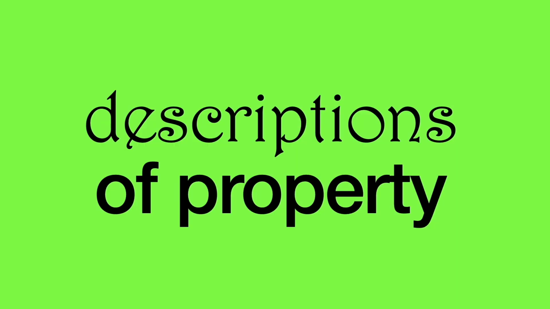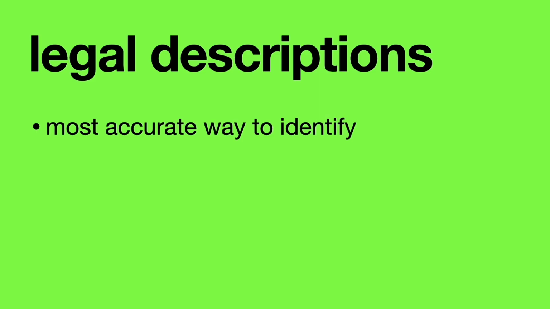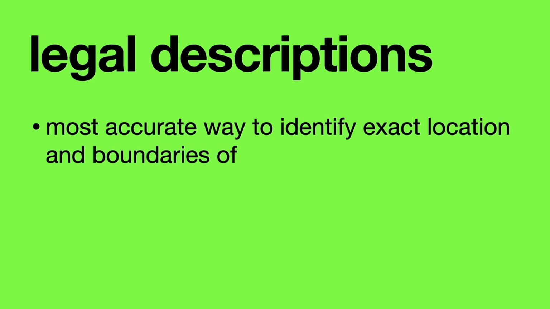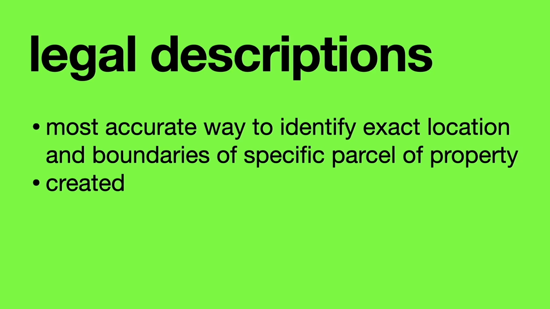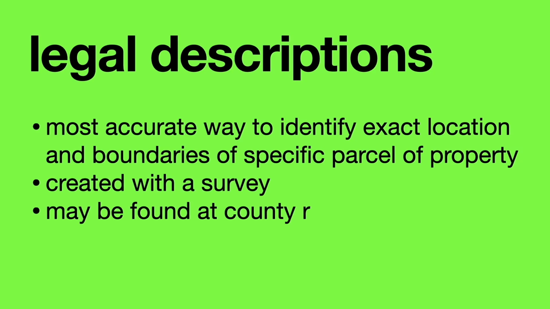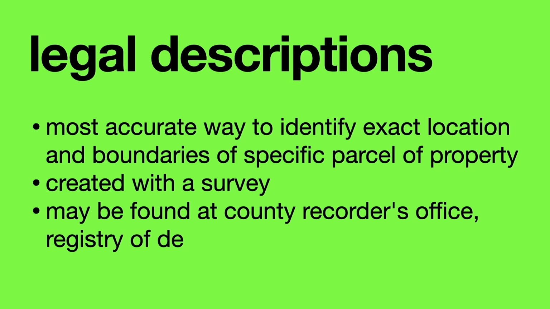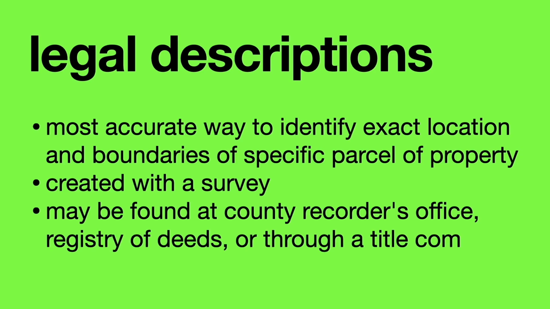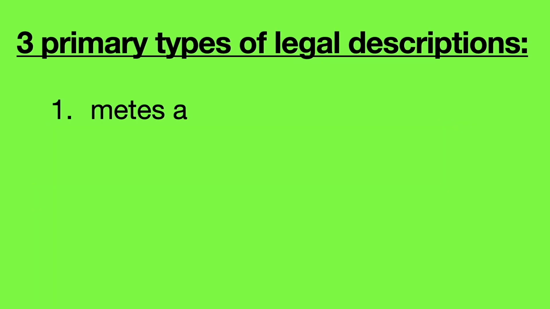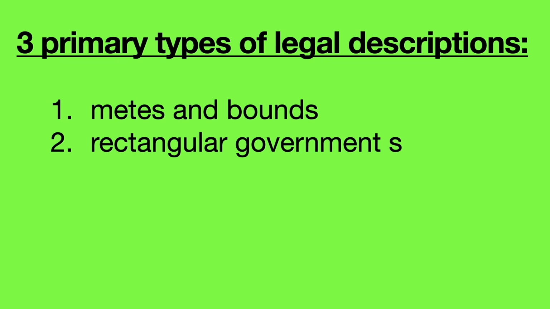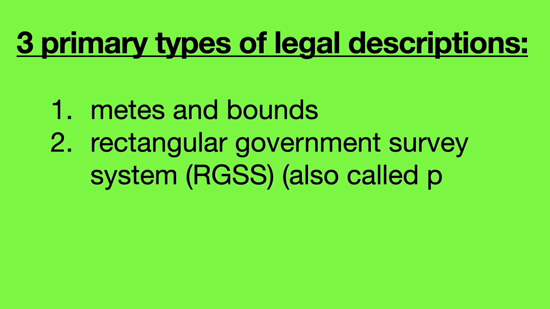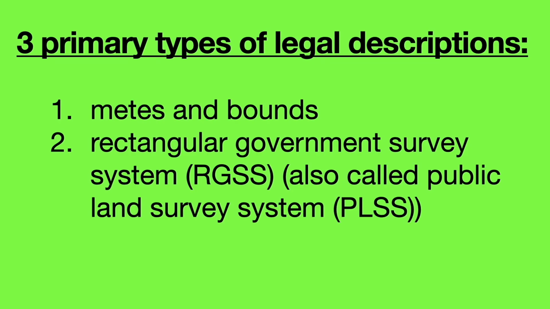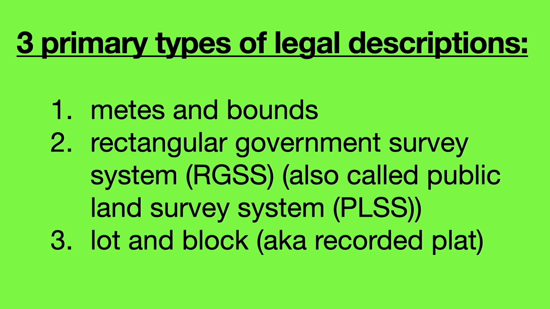Okay, back to it. Descriptions of property. Legal descriptions. A legal description is the most accurate way to identify the exact location and boundaries of a specific parcel of property. A property's legal description is created with a survey and may be found at the county recorder's office, registry of deeds, or through a title company. 3 primary types of legal descriptions are metes and bounds, rectangular government survey system, RGSS, also called the Public Land Survey System, PLSS, and the lot and block, also known as recorded plat.